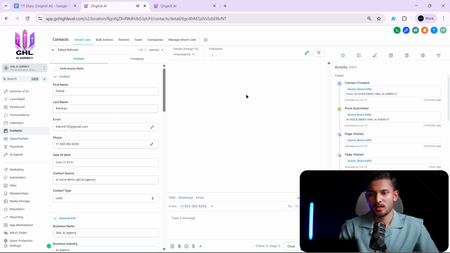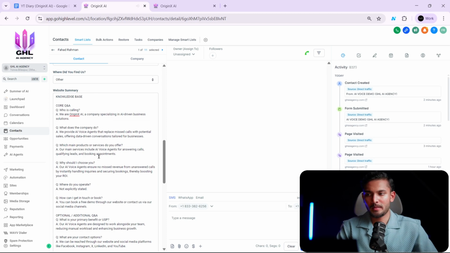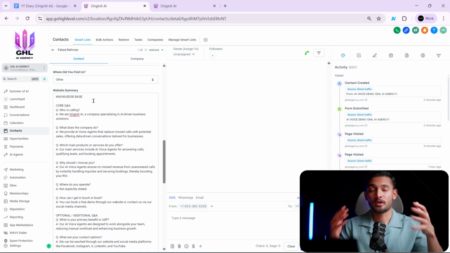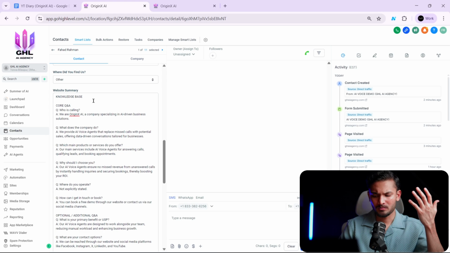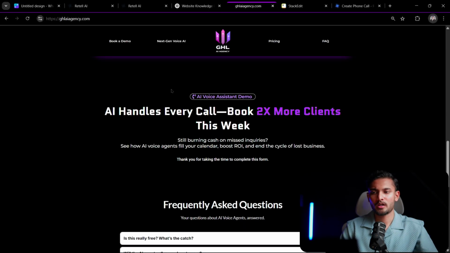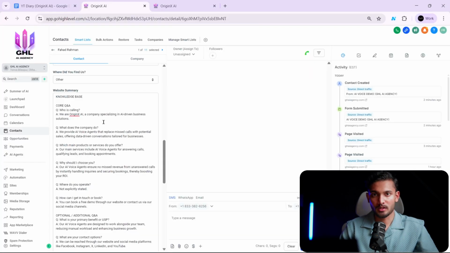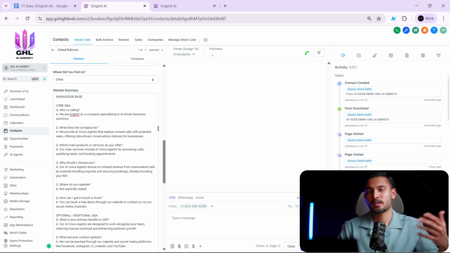Right, thank you. As you saw, the main thing that we wanted was to have it completely personalized based on our industry or whoever submits the form. Now, if there was a person who has a solar agency or real estate agency, whatever it is, if they have filled out their form, it would have information about that. It would have a completely unique knowledge base, not the same one, and it will act as if it is calling from their company. So this was pretty successful, and I really enjoyed creating this.